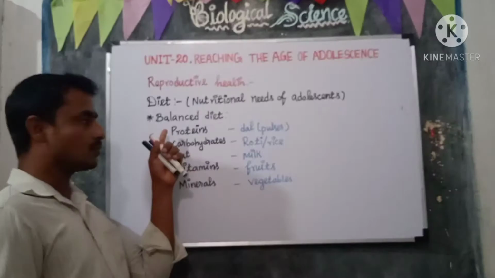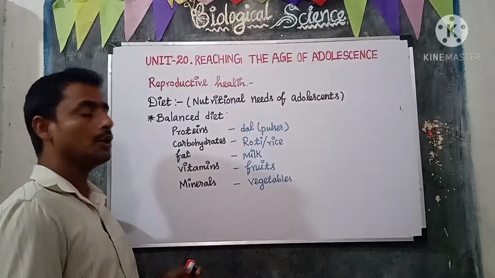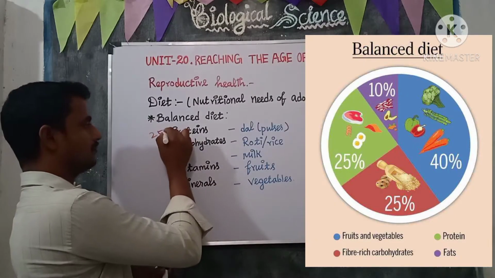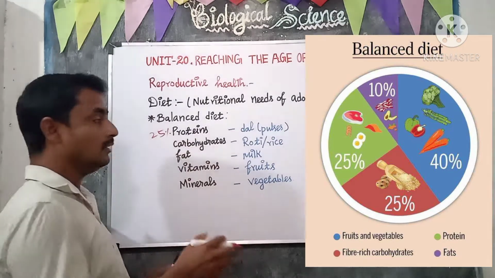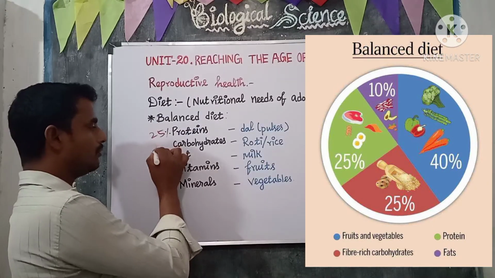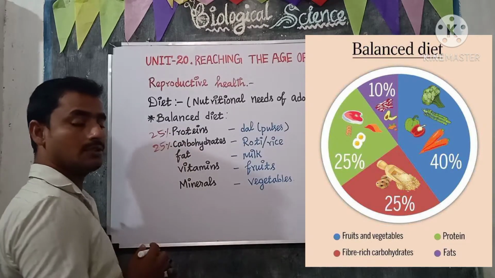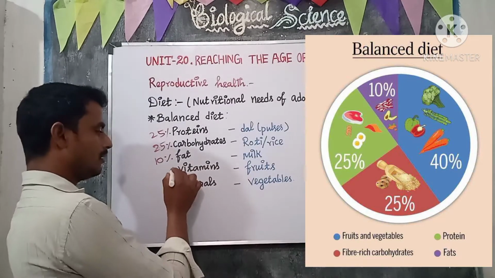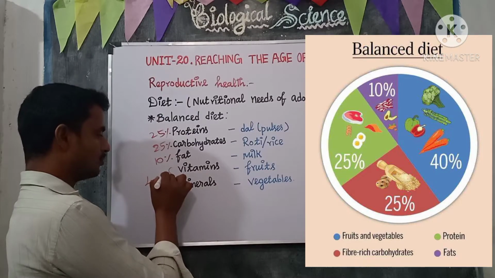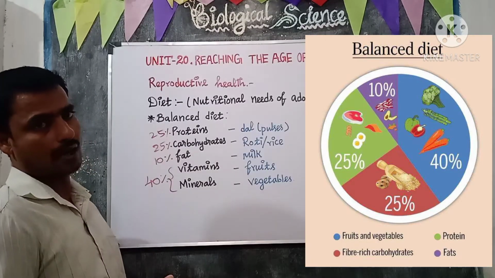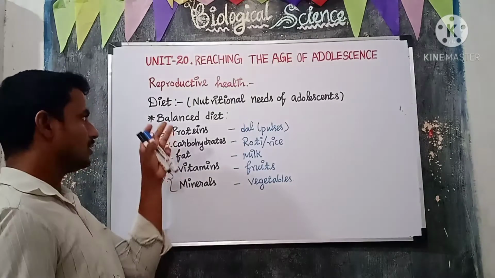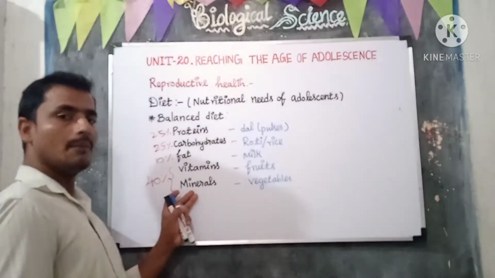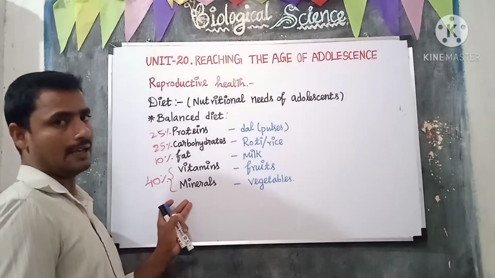So the balanced diet should contain the following nutrients in the correct values. Each meal should contain 25% of protein, 25% of carbohydrate, 10% of fat, and vitamins and minerals alone should have 40%. So a balanced diet includes proteins, carbohydrates, fat, vitamins and minerals in the correct values.